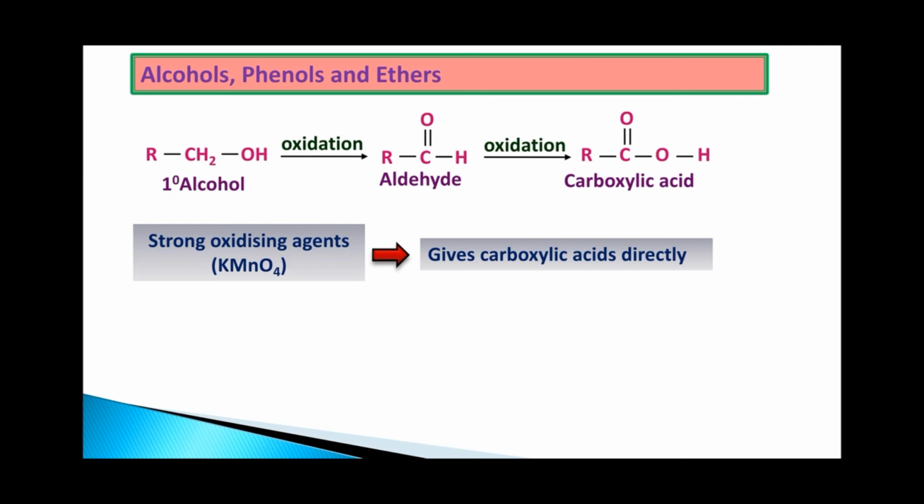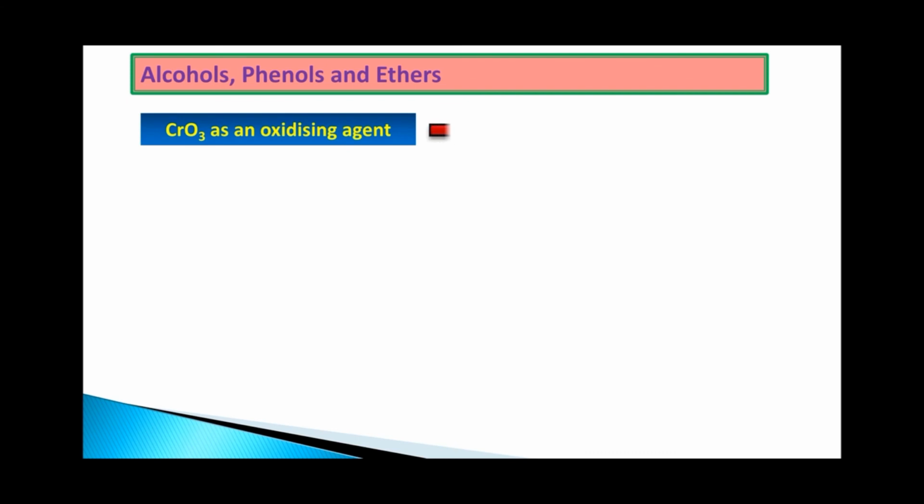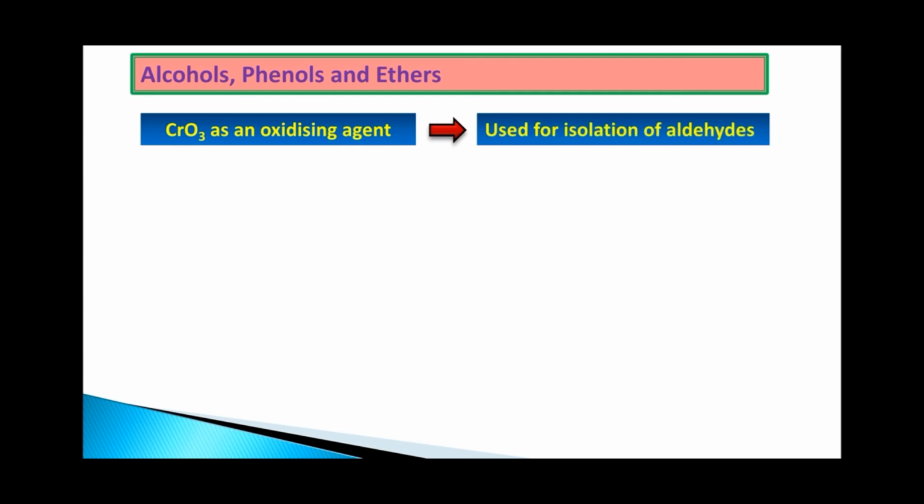We have to go for a milder oxidizing agent like CrO3, chromium trioxide. Chromium trioxide is used for the isolation of aldehydes because the reaction will stop only at the aldehyde. Further oxidation of aldehydes will not take place. So what is the reaction? RCH2OH in the presence of CrO3, we are going to get the aldehyde.